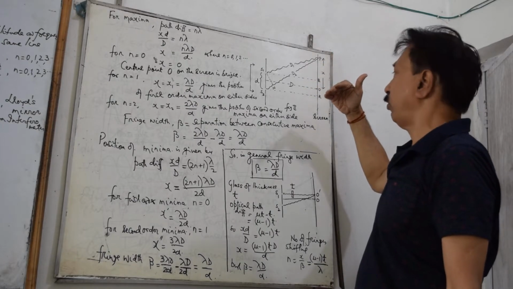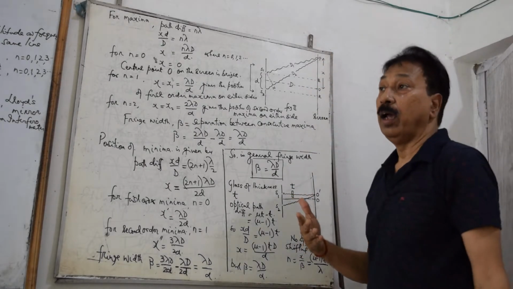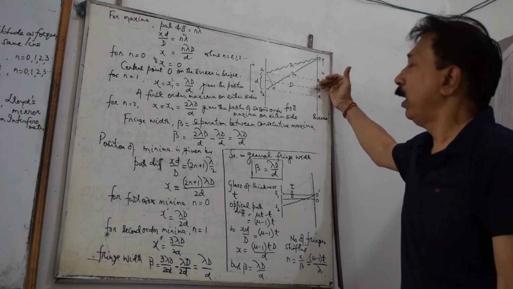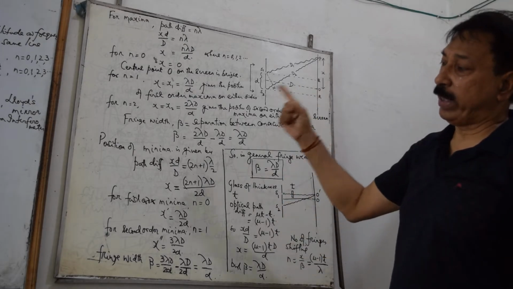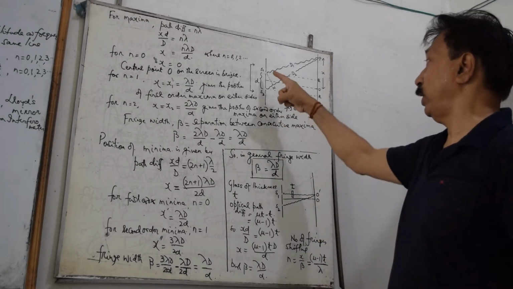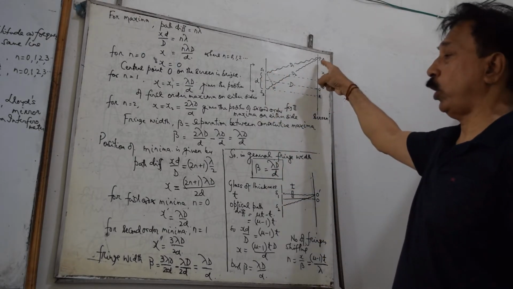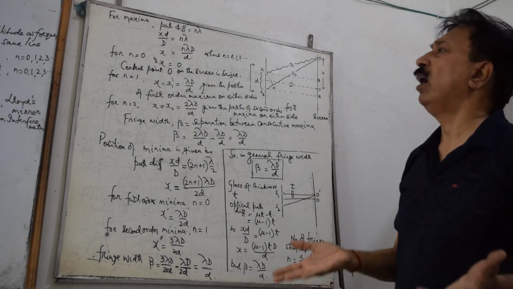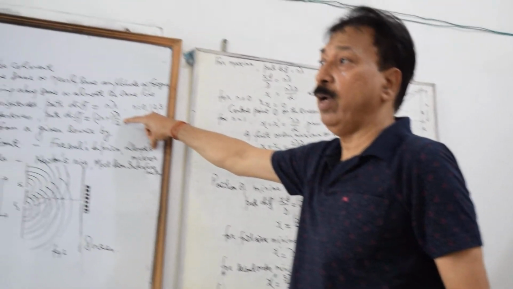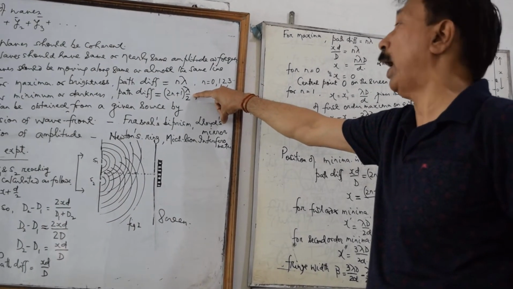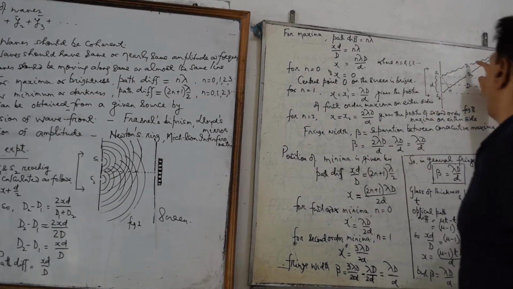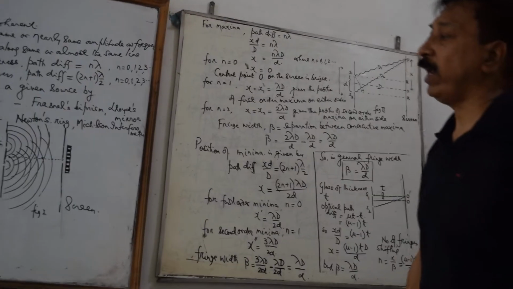Now we try to analyze at which point we will have maxima and at which point we will have minima. You see, the path difference we can calculate between two waves. Our aim will be to calculate the path difference of the waves originating from the sources S1 and S2 reaching the point P on the screen, and then we'll apply the condition for maxima and the condition for minima to know at which point we have maxima and at which point we have minima on the screen. We have taken these two distances as d1 and d2 respectively.